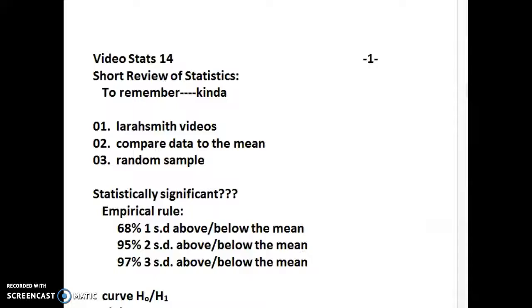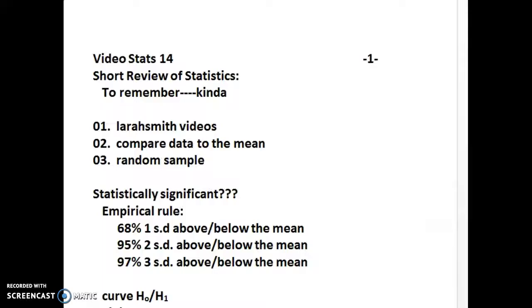Now, having said that, I want to remind you that this is a short review of statistics. We have the Laura Smith videos, and like I said, all the calculations we use in statistics are in the Laura Smith videos. The Laura Smith videos were assigned the first week of this course. Then we had more of an assignment a little bit later on as far as the Smith videos were concerned.